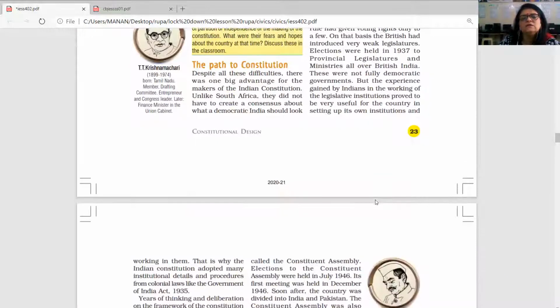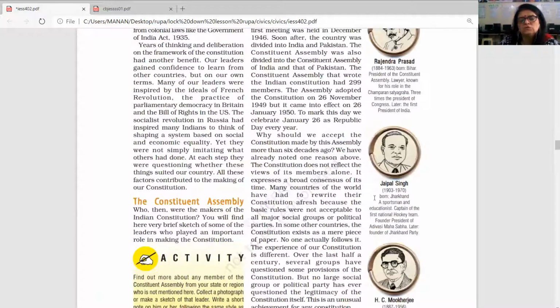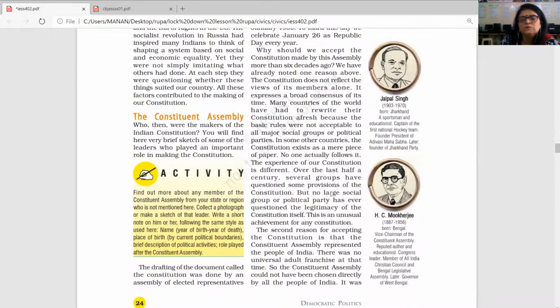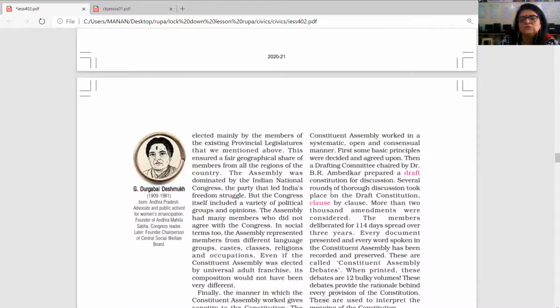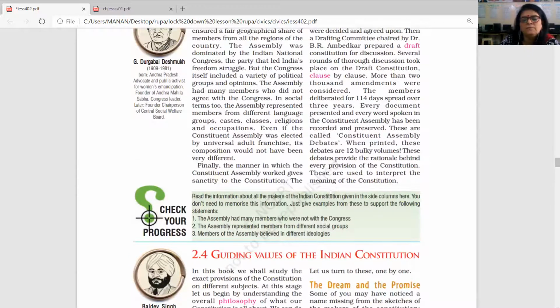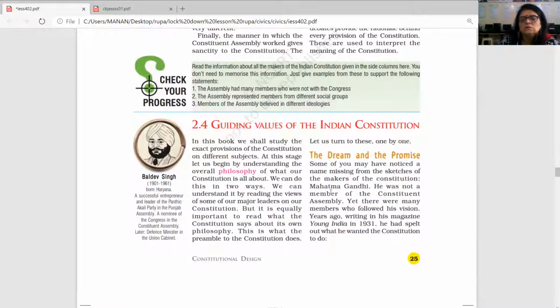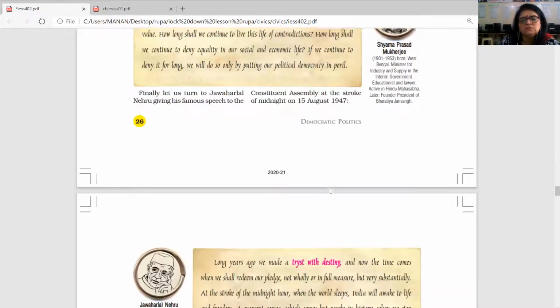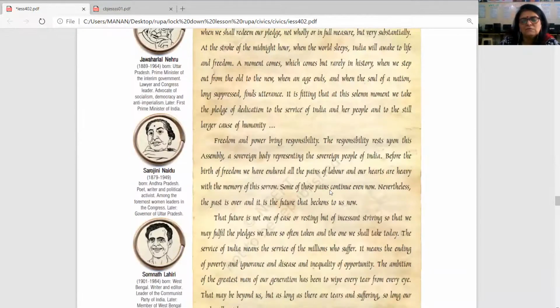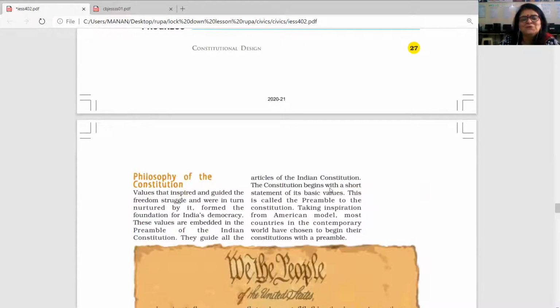Let's move ahead in our chapter. Another important part is what actually a preamble is, and what the guiding values of the Indian Constitution are. So what is a preamble?